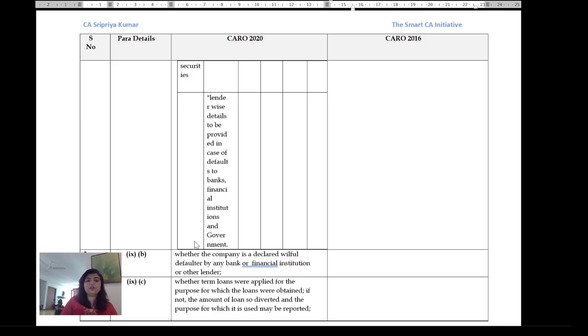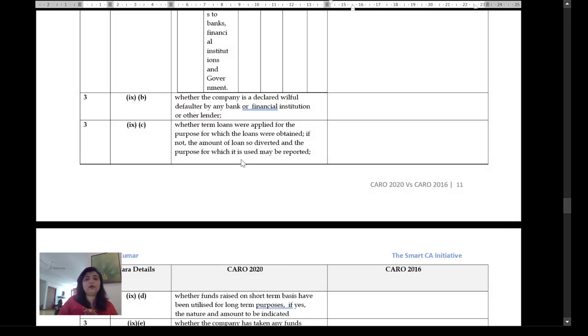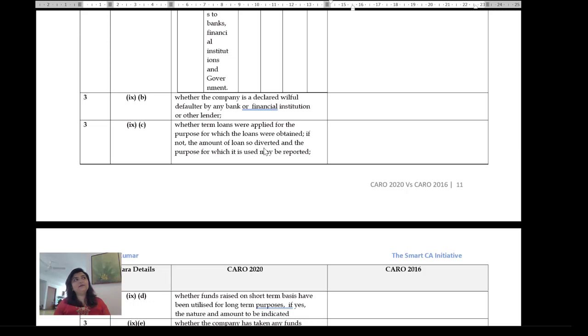Again, a new disclosure: whether the company is a declared willful defaulter by any bank or financial institution or other lender; whether term loans were applied for the purpose for which the loans were obtained, and if not, the amount of loans so diverted. So again, these are things that the institute would also have to take up very seriously, because diversion of funds is not something that you normally expect, and that's a fraud.